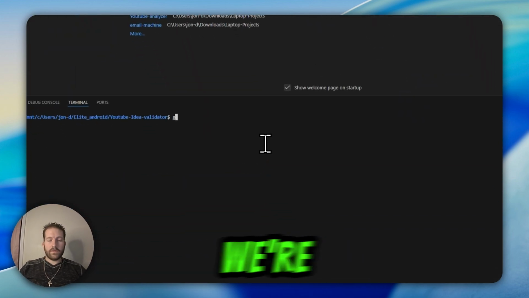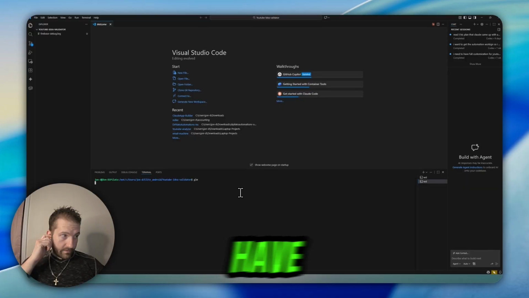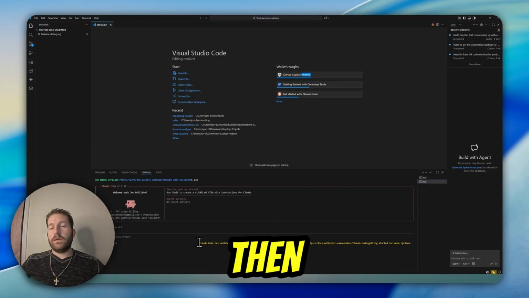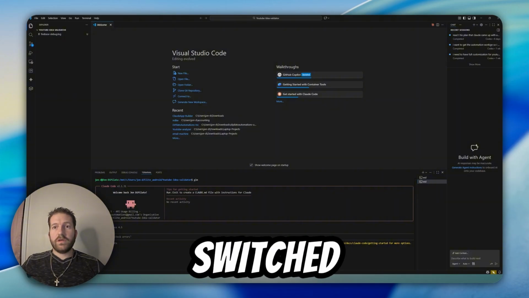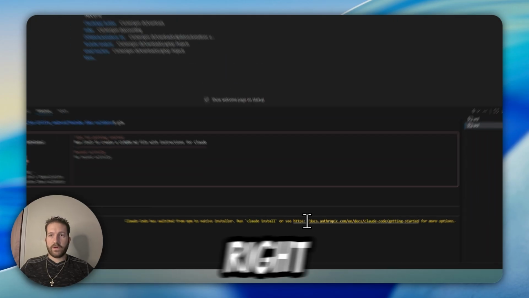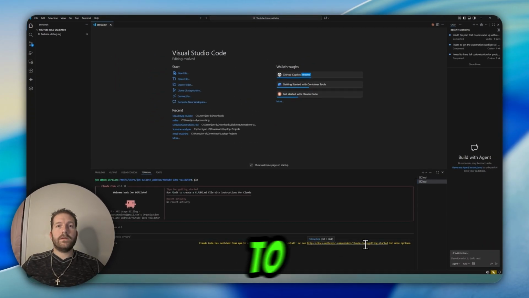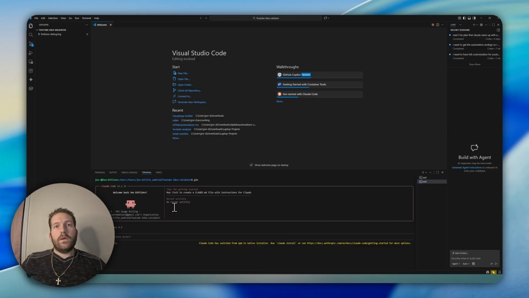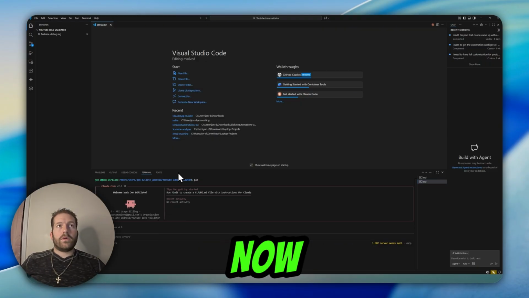And then we're going to type in Claude. Now, if you don't have Claude, then you're going to have to go sign up as well. And then Cloud Code actually just switched to run Claude install here. And then these are the docs right here if you want to check that out to get Cloud Code installed. All right, so that's the intro.